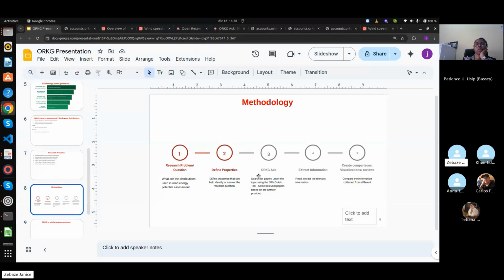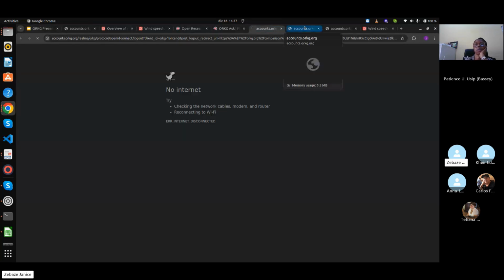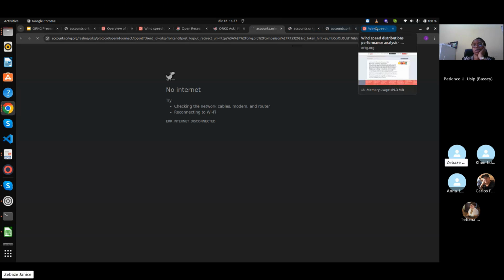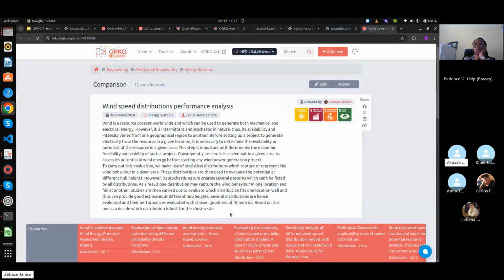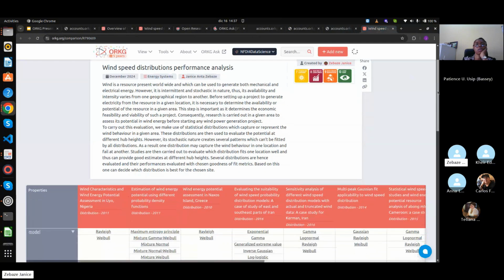So after that, I select the papers based on what I obtained on ORKG Ask, and I extract the information that I'm looking for, that is the properties and all that. And lastly, I create the comparisons for each one. So for each one, let me open it. Okay, so like for the research problem on wind speed distribution performance analysis,